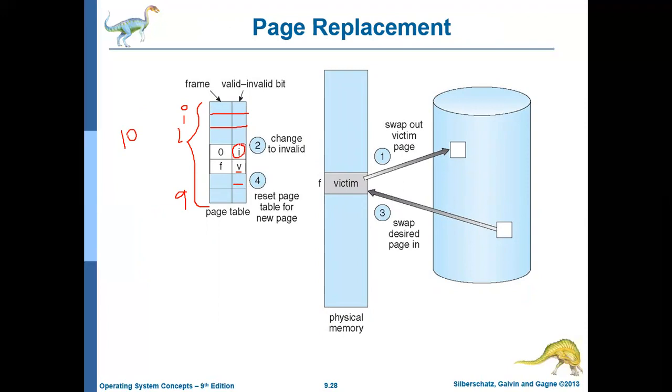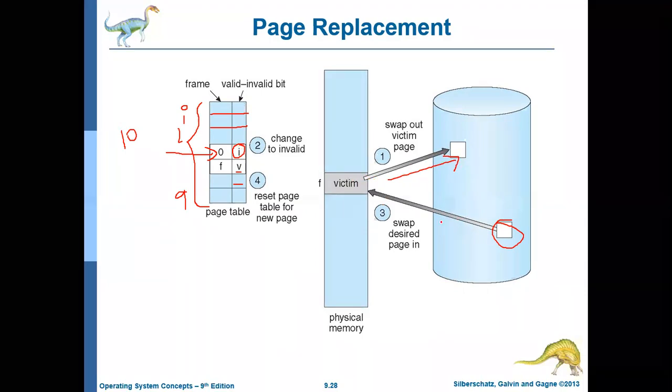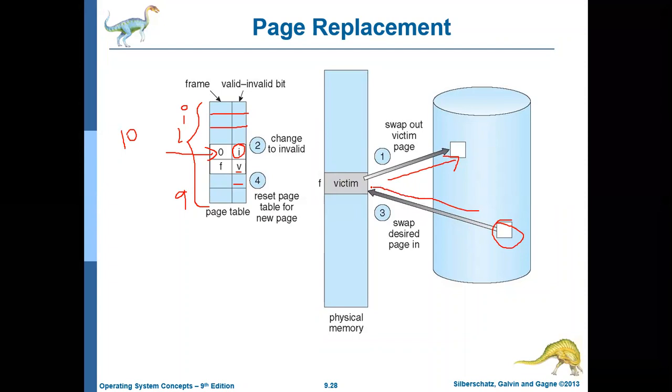Now say, for example, the CPU is trying to refer to a particular page, and that page is not in the main memory, so it is invalid. Now that page should be brought in. But if there are no empty frames, then a victim will be identified, and the victim will be moved to the hard disk, or just discarded if no write operation happened, depending on the modified bit value. And the desired page will be brought into this place.